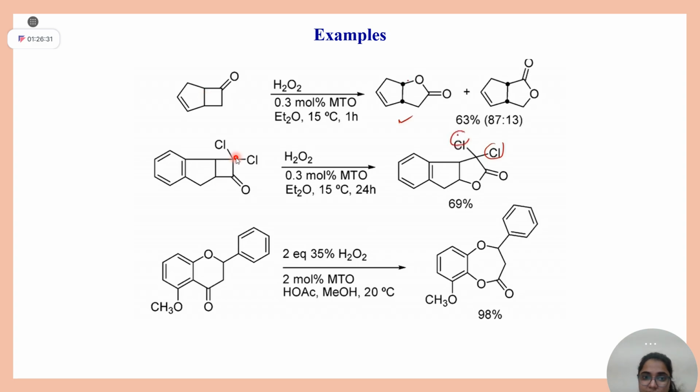From this carbon and this carbon, which can handle positive charge more in a good way? Obviously, this chlorine is an electronegative atom. That's why oxygen is inserted between this bond. Clear? And in the third, this is 2 degree and this is pH.